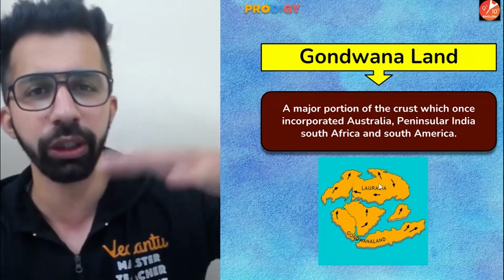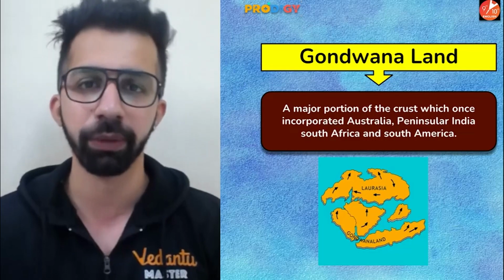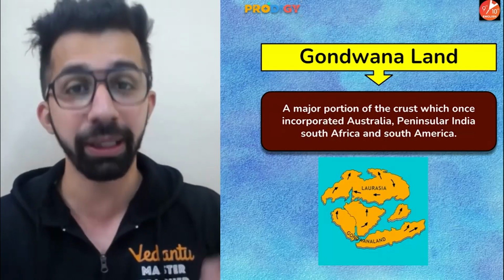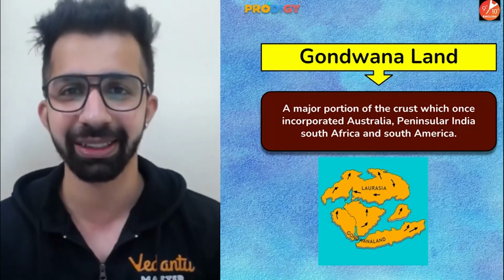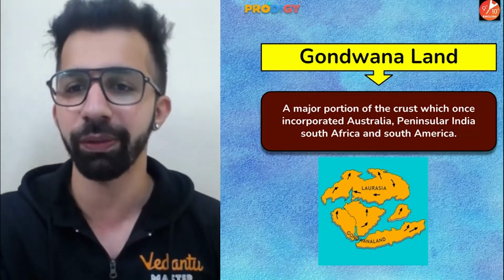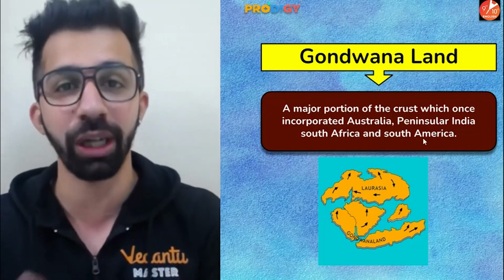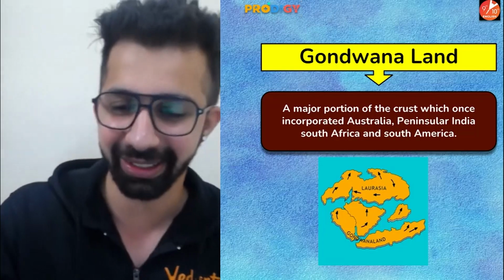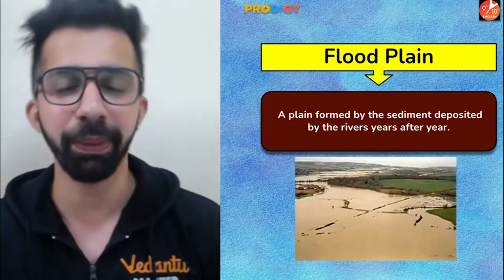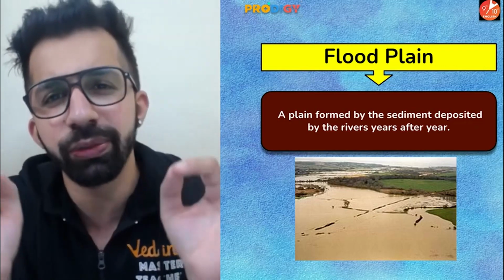As you can see on the screen, Laurasia and Gondwana land. So you can say that Laurasia was in the northern hemisphere and Gondwana land was in the southern hemisphere. All right. So the peninsular part of India was a part of Gondwana land. Yes. And not only the peninsular part of India, it included Australia, South Africa, and also South America. Cool. Next, floodplains, the areas which frequently experience floods.